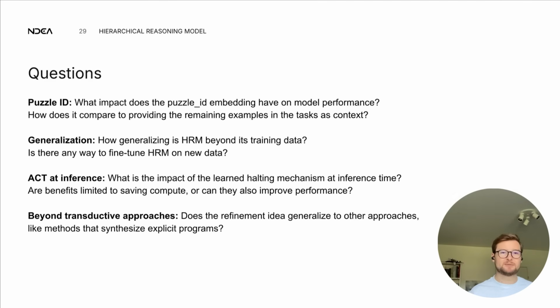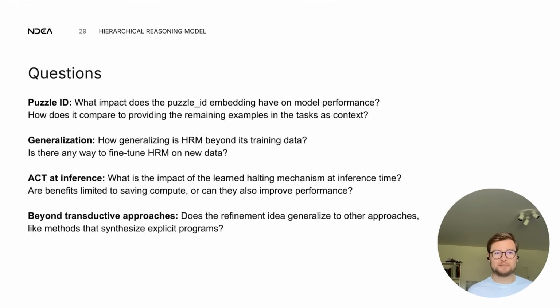The first one is what specifically is the impact of the puzzle ID? I would like to see somebody run this experiment and compare one-on-one so we have some hard data on this. Or is this maybe an extremely smart thing to do for low data regimes to just make learning easier? And the second thing is, how well does this entire pipeline, the HRM pipeline, generalize beyond its training data? It has to be trained on the data that it wants to evaluate on. Is there some way of fine-tuning HRM? As I understand it, the authors are currently working on this, so we'll see.